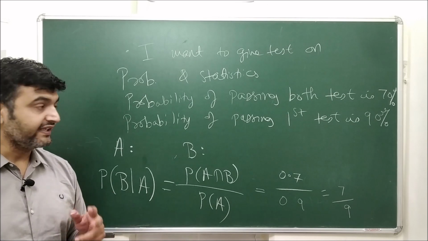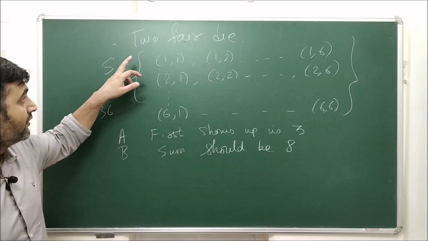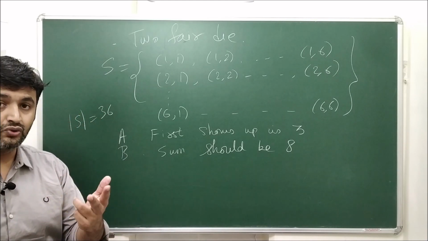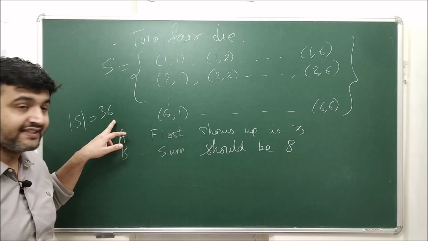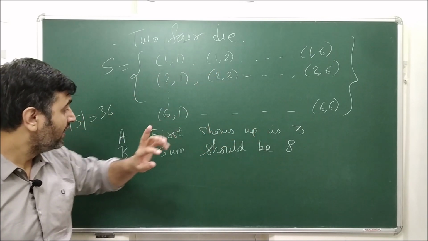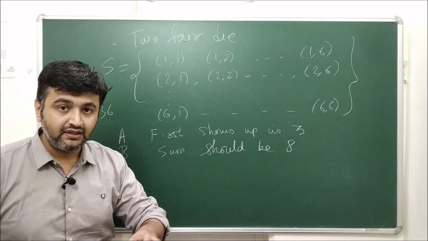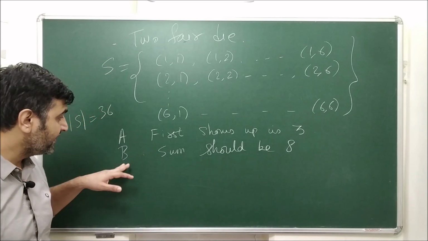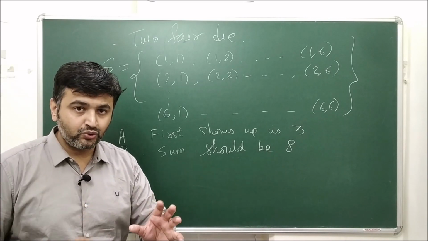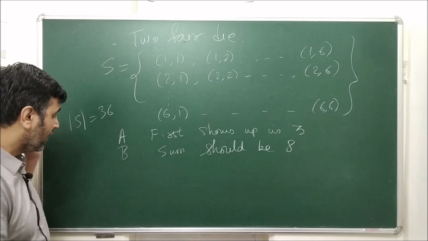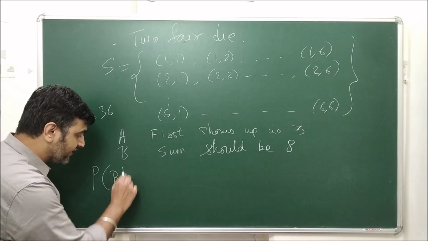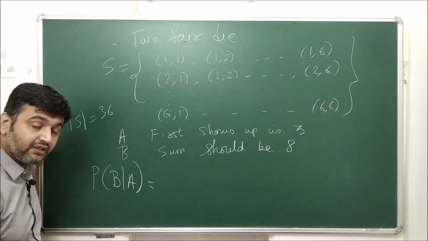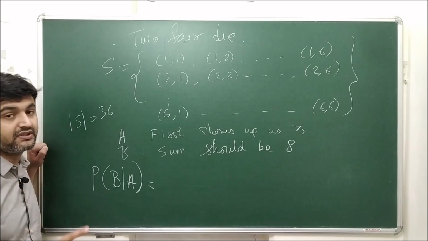Now let us take another example. Here, the experiment is throwing two fair dice. Since I am tossing two dice, the sample space will have 36 elements: 1,1, 1,2 and all those. Let A be the event that the first die comes up 3, on a six-sided die. And B is the event that the sum of the two dice should be 8. Now the question is, what is the probability of B given A? I want to find the probability that the sum should be 8, but my first die should show number 3.